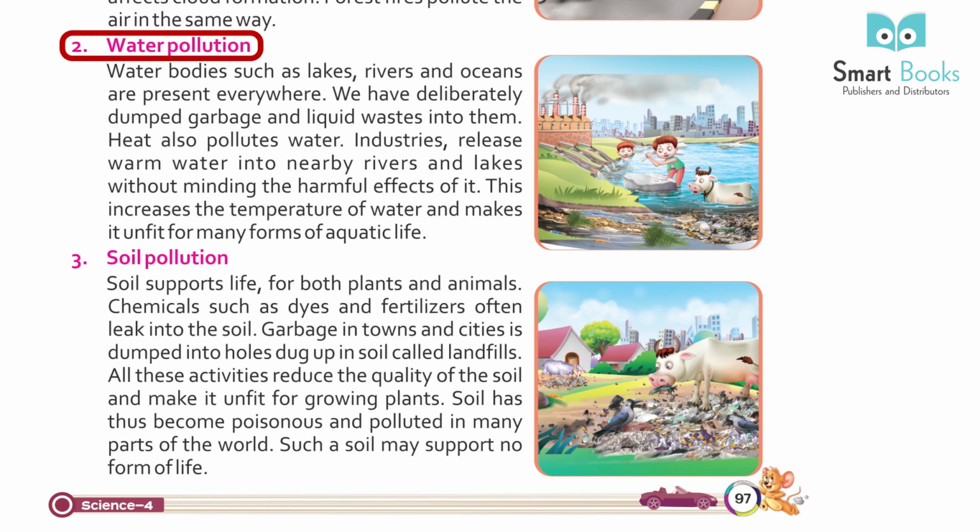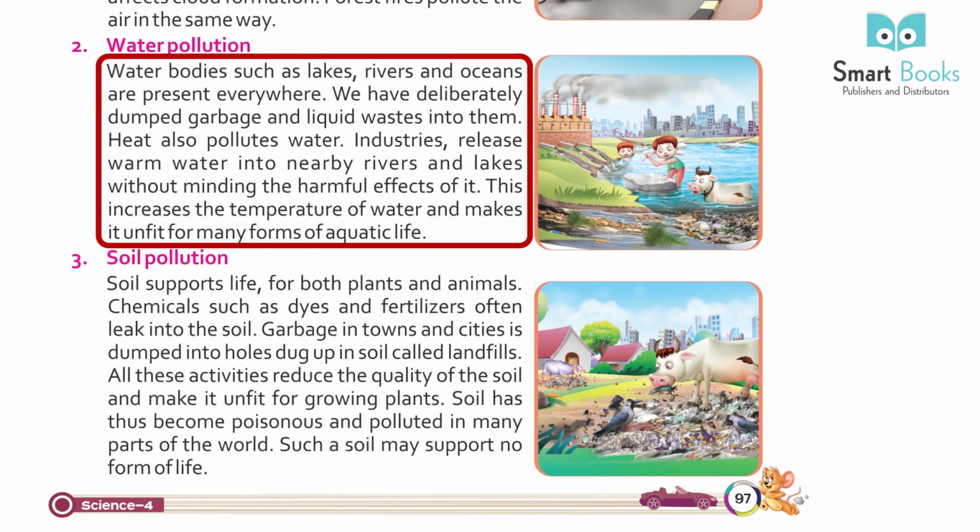2. Water pollution. Water bodies such as lakes, rivers and oceans are present everywhere. We have deliberately dumped garbage and liquid wastes into them. Heat also pollutes water. Industries release warm water into nearby rivers and lakes without minding the harmful effects of it. This increases the temperature of water and makes it unfit for many forms of aquatic life.